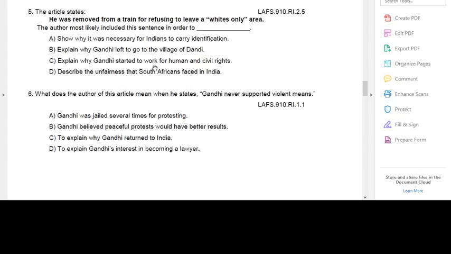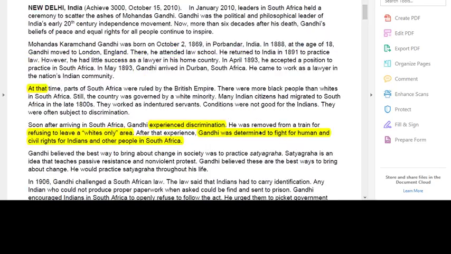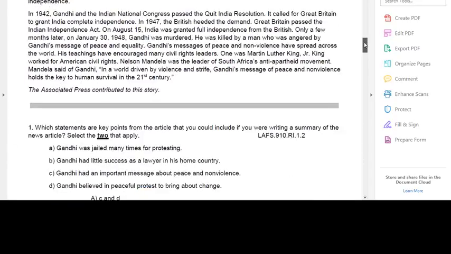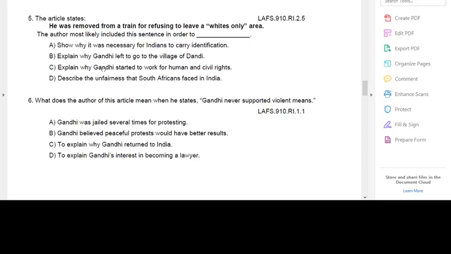C, to explain why Gandhi started to work for human and civil rights. D, to decrease the unfairness South Africans face in India. Well, my text tells me word for word when I go back that that's when he decided right here to fight for human and civil rights. So because it tells me that in the passage, the best answer to the question is going to be C. I've already eliminated A and B, so my 2 choices left were C and D, and C is the best answer.